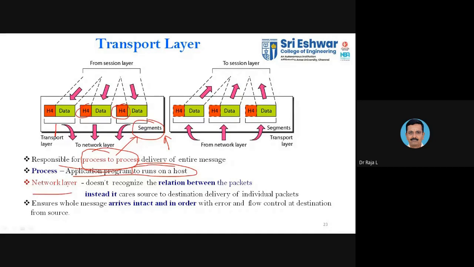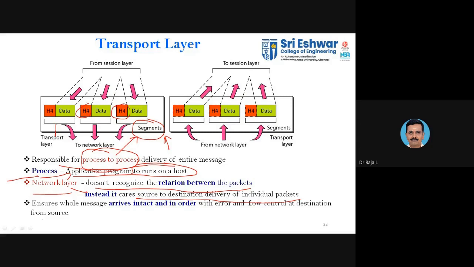When you go with the network layer, it does not recognize the relationship between one packet and another packet, whereas the transport layer does. The network layer carries out source to destination delivery of individual packets. But in process to process delivery, you need to know the relationship.